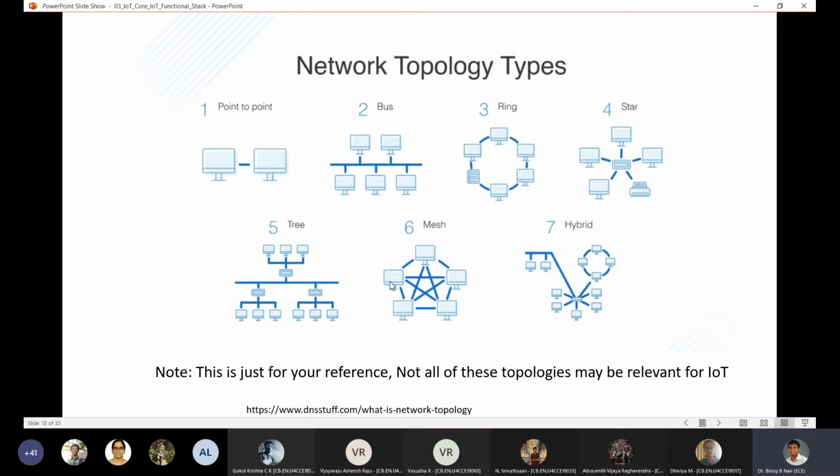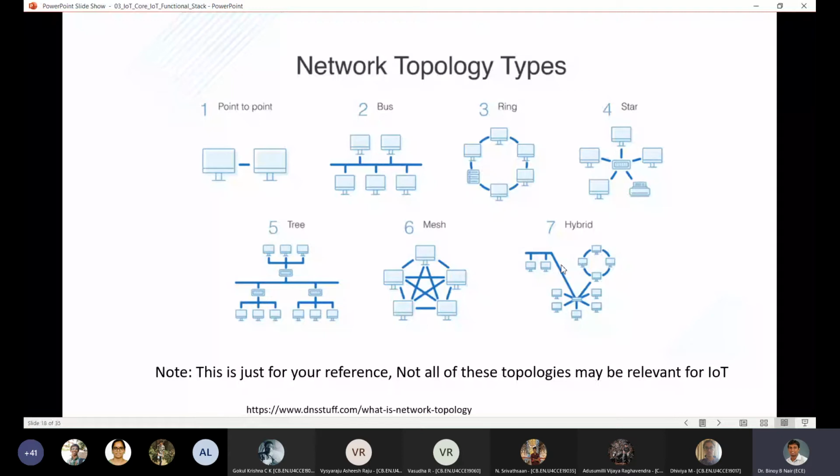So these nodes may get knocked off anytime. But if that happens, the whole network should not go down. And that is why the data collected by them is shared between all the nodes in the network so that the network remains more or less robust. So mesh network is something which is used for situations where you have robustness or system downtime as a very critical component. And hybrid systems, obviously you have several cases where you have multiple different kinds of configurations